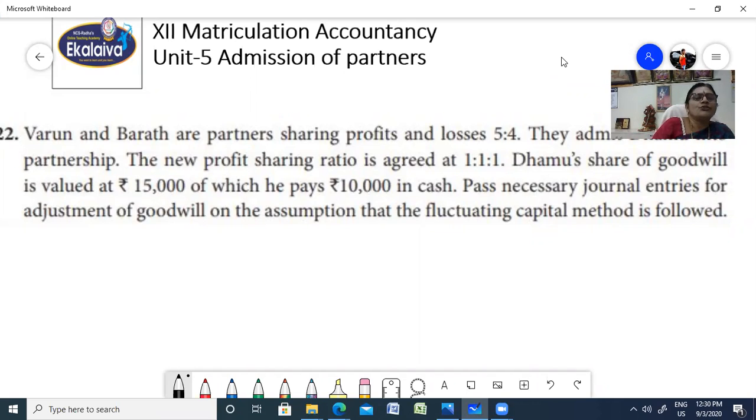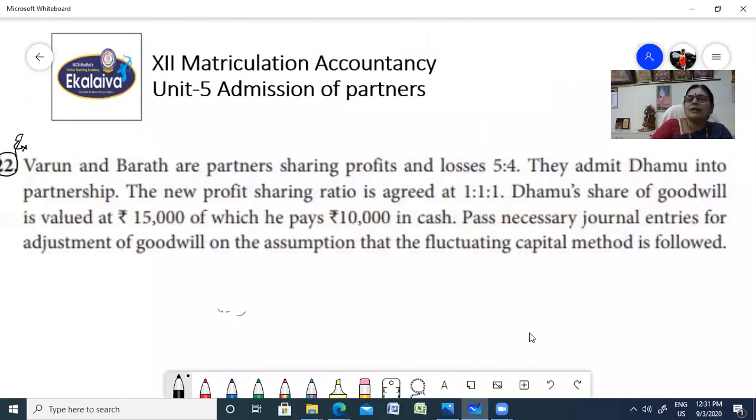Today I'm going to teach you problem number 22, exercise problem number 22. Here we see Bharat and Varun are partners sharing profit and loss in the ratio 5:4. They admitted Damu into partnership. The new profit sharing ratio is agreed at 1:1:1. Damu's share of goodwill is valued at 15,000, of which he pays 10,000 in cash. Pass necessary journal entries for the adjustment of goodwill on the assumption that the fluctuating capital method is followed.